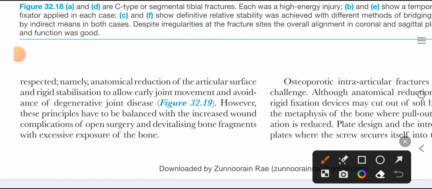In intra-articular fracture, we need anatomical reduction of the articular surface and rigid stabilization to allow early joint movement and avoidance of degenerative joint disease. If there is any intra-articular step, if the articular cartilage is not exactly anatomically reduced, there will be friction with every movement of the joint, and that will lead down the road to degenerative joint disease. So, to avoid degenerative joint disease, there should be exact anatomic reduction.